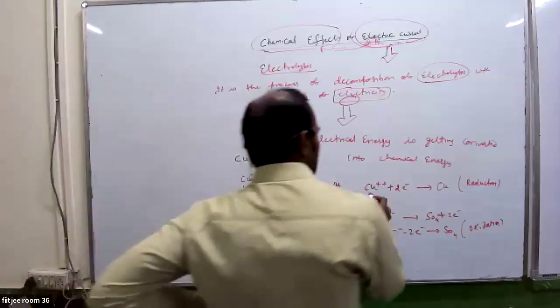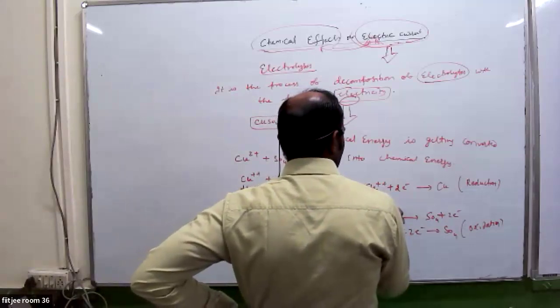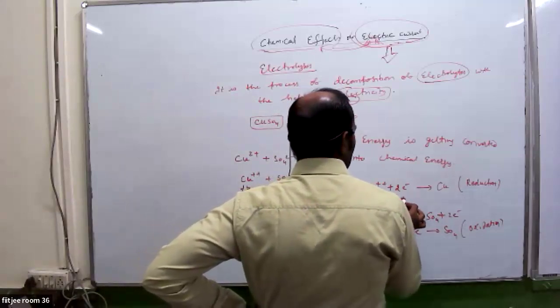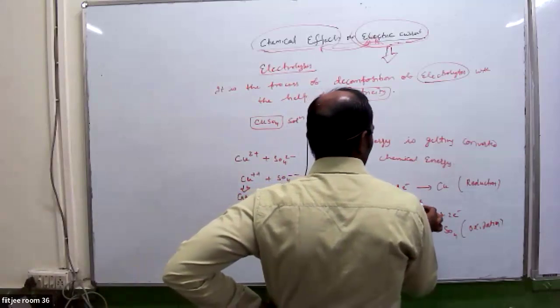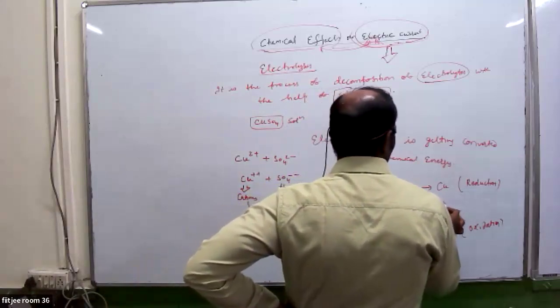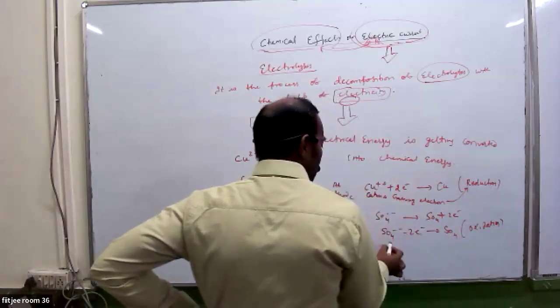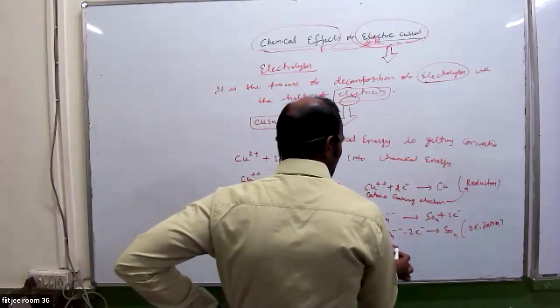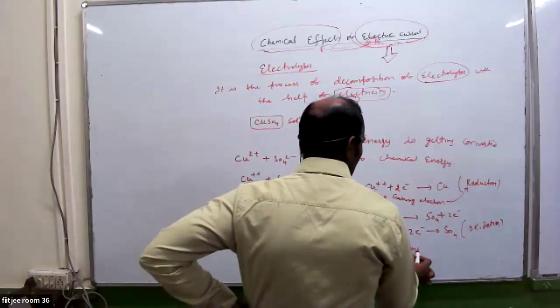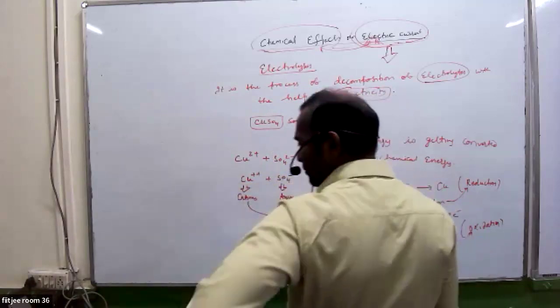See here, cations gain electrons. So gain of electrons is reduction. And anions lose electrons. Loss of electrons is oxidation.